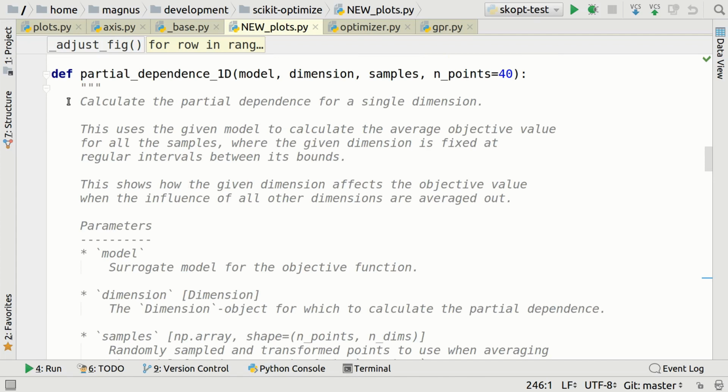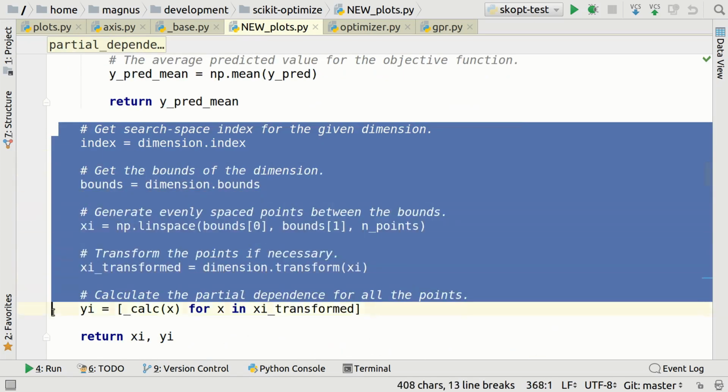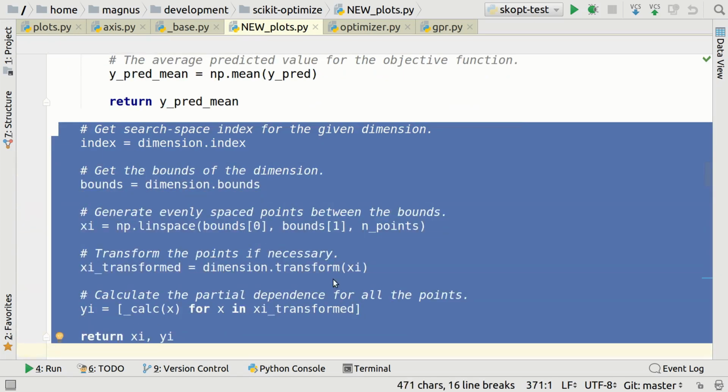Now, I have split this function into 2 simply because the body of the function became quite long when I rewrote it. So I have one partial dependence function for 1 dimension, and I have at least tried to give a better docstring. You can be the judge if that was successful or not. And we have the body of the function here. I have basically just cleaned up the code in the other function, and I have commented what all of the lines are doing so that you can understand this very easily without knowing any of the API calls or very much about how this library works.